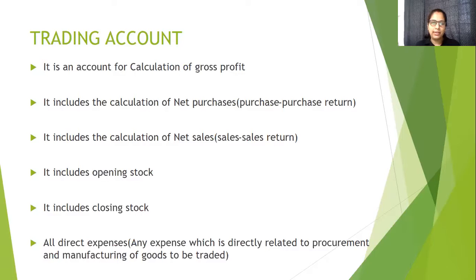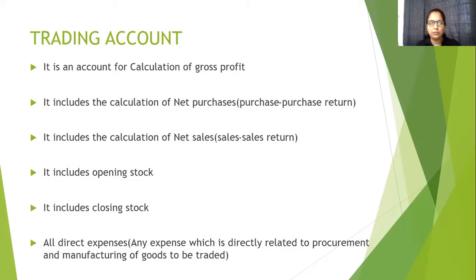Purchase return is when we are sending back the goods we have purchased. Maybe we did not like the goods, or there were certain defects in the goods, that we are returning it back.